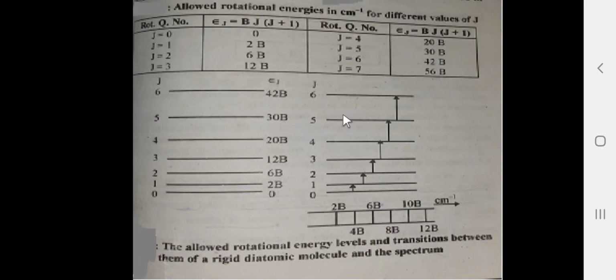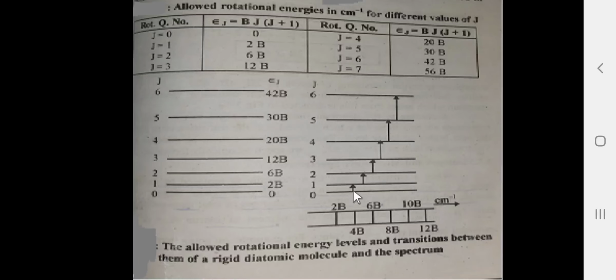So here friends, let us consider this table. These are the values of the rotational quantum number. When J is equal to 0, the rotational energy epsilon J is equal to 0, J equal to 1 is twice B, J equal to 2 is 6B, J equal to 3 is 12B, J equal to 4 is 20B, J equal to 5 is 30B, J equal to 6 is 42B, J equal to 7 is 56B and so on. So these are the allowed rotational energy levels. These are the values of J, while these are the values of the rotational energy in centimeter inverse.